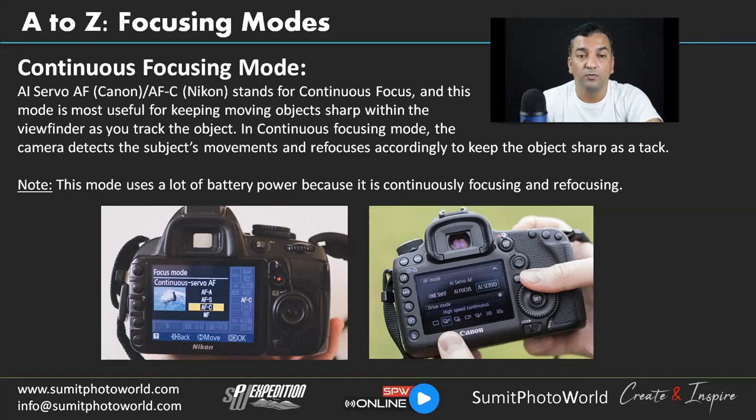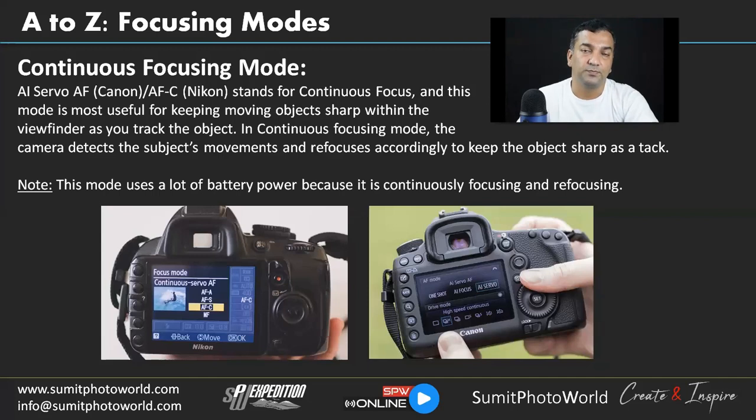Be careful when you are using continuous focusing mode. Try to do full zoom or fill the frame. If you are filling the frame, it's easier for you to control the focusing modes. Otherwise, you can use it with the tracking feature in your camera.